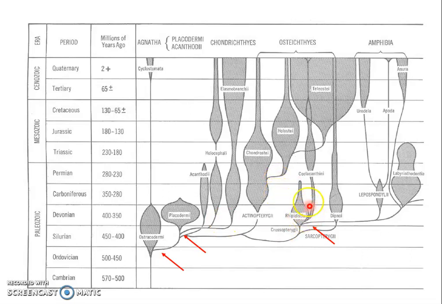Similarly, Osteichthyes evolved almost parallel to placoderms. We cannot say that it evolved from placoderms. So it might be of this condition, that is, it may have been an offshoot evolution from the ancestral stock that gave rise to placoderms. That is what we can conclude.